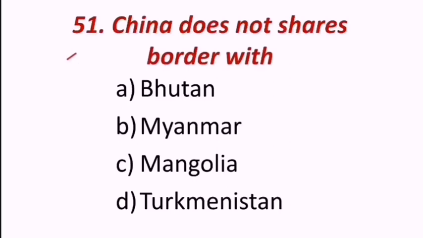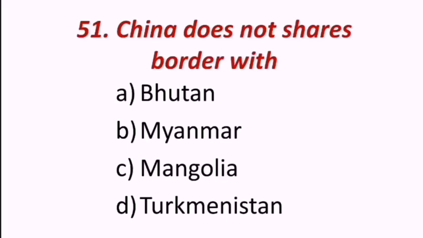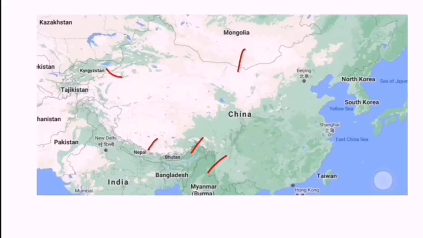Next question. China does not share border with Bhutan, Myanmar, Mongolia, Turkmenistan. China is playing a vital role. That's why based on China we can expect a question. Look at the map here. China is having Mongolia, Myanmar, Bhutan, Nepal, Kyrgyzstan. The options are Bhutan, Myanmar, Mongolia, Turkmenistan. Where is Turkmenistan here?